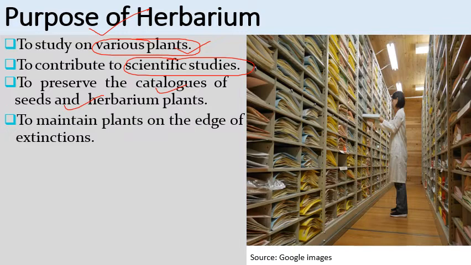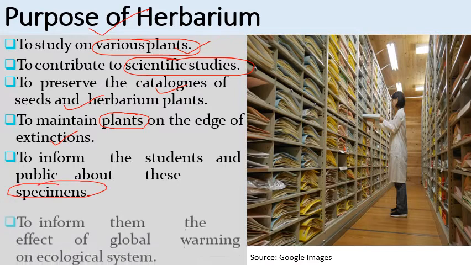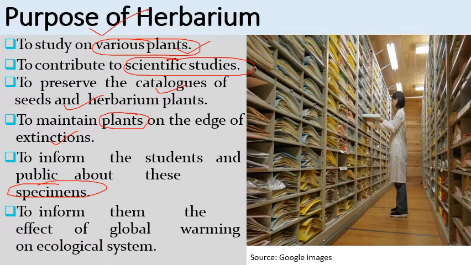Next, it also helps in maintaining the plants which are at the verge of extinction. Plants that are about to become extinct, it helps in studying them. And it also helps in informing the students and public about these specimens. And it also informs about the effect of global warming on the ecological system. So these are the various purposes of herbarium.